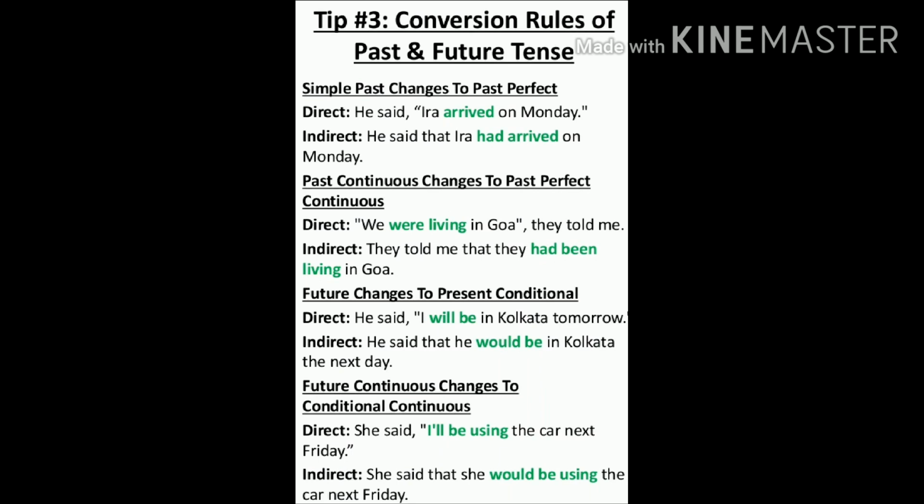This is how the change of tense is to be done and it is to be remembered. There are not many changes related to tense. Present is simple. It changes to its corresponding past. Past and future tense, these 4 rules are there to remember. Future changes to present conditional and future continuous changes to conditional continuous. When we talk about conditional, the word "would" will be used because it is a condition. You are not sure about it. He said, "I will be in Kolkata tomorrow." He said that he would be in Kolkata the next day.